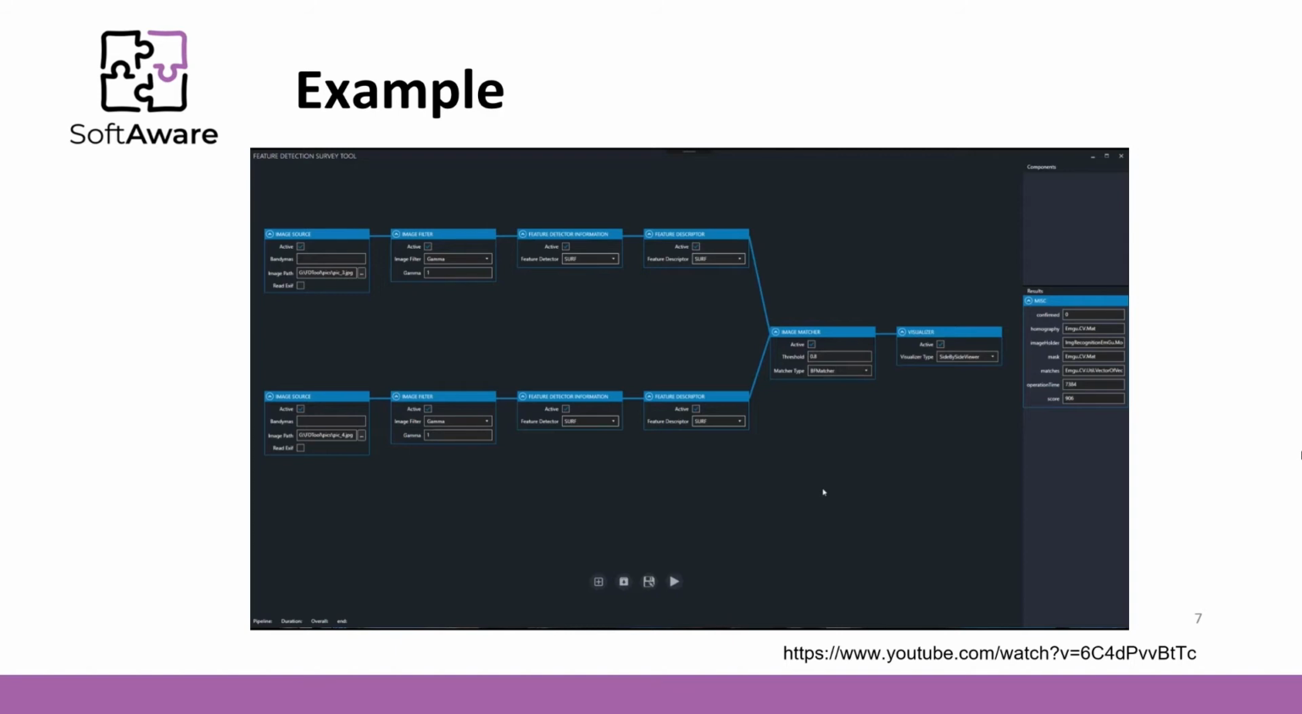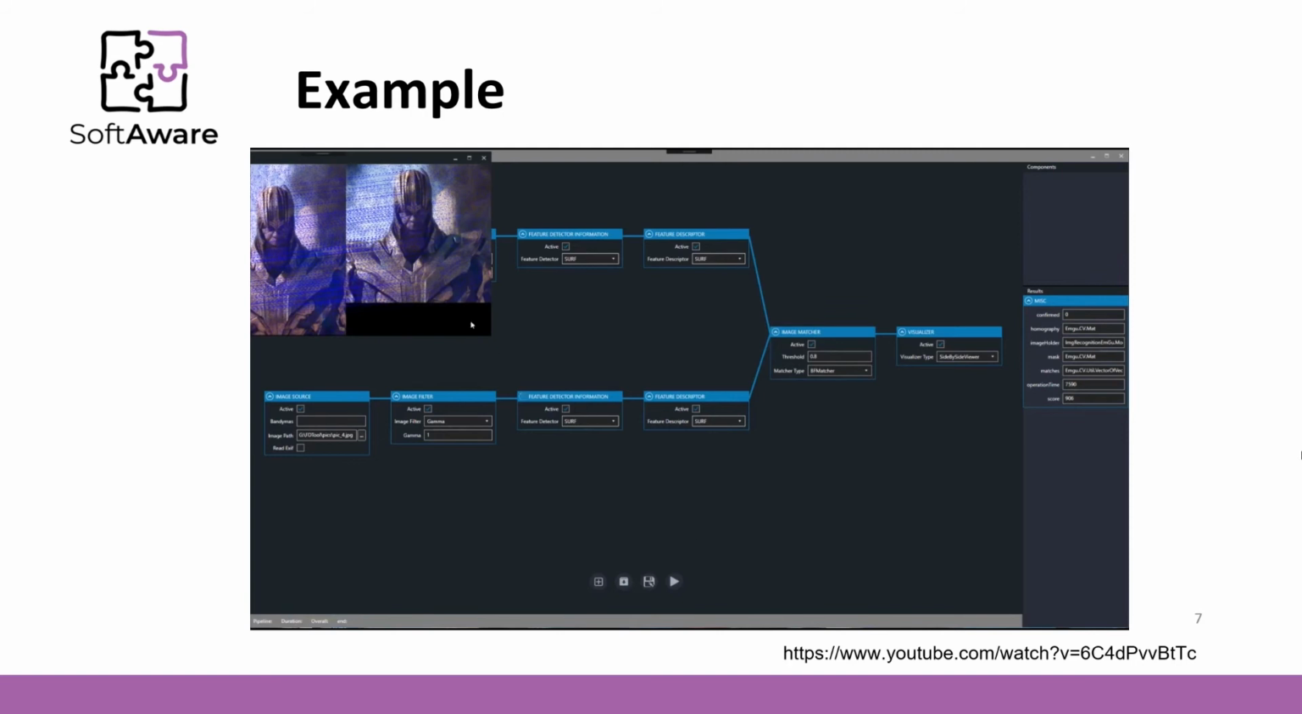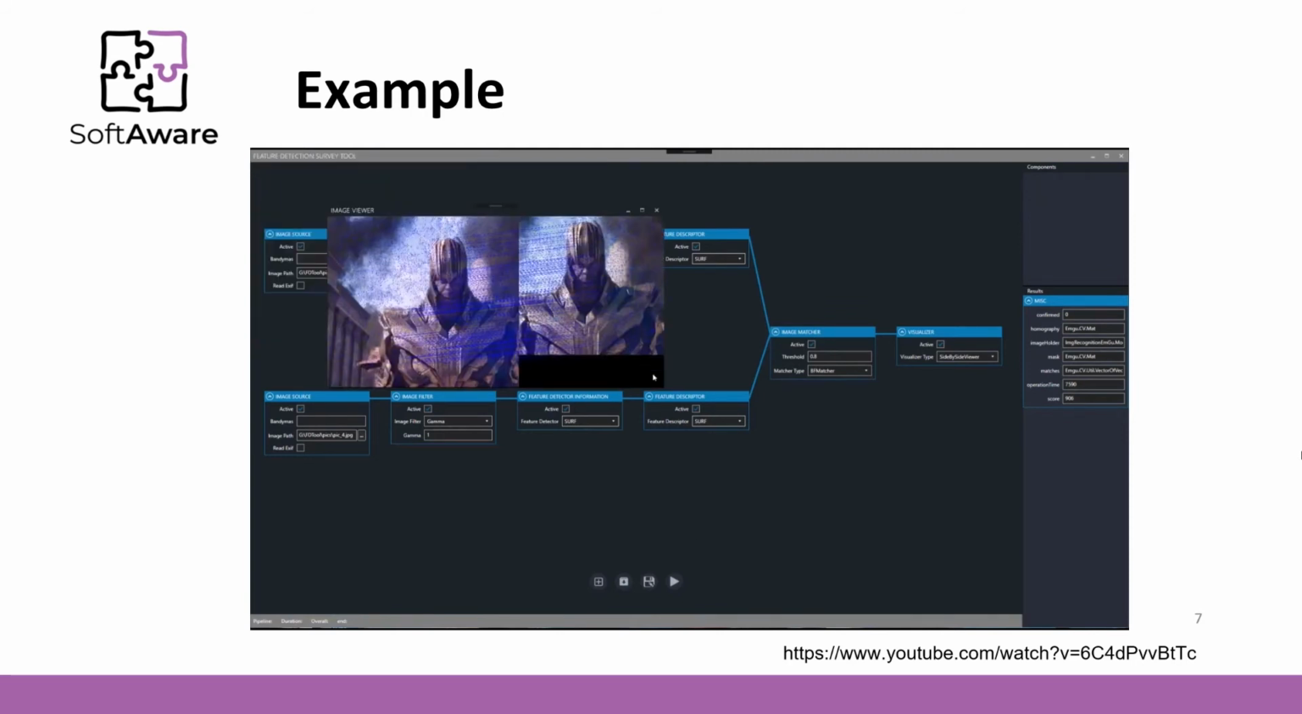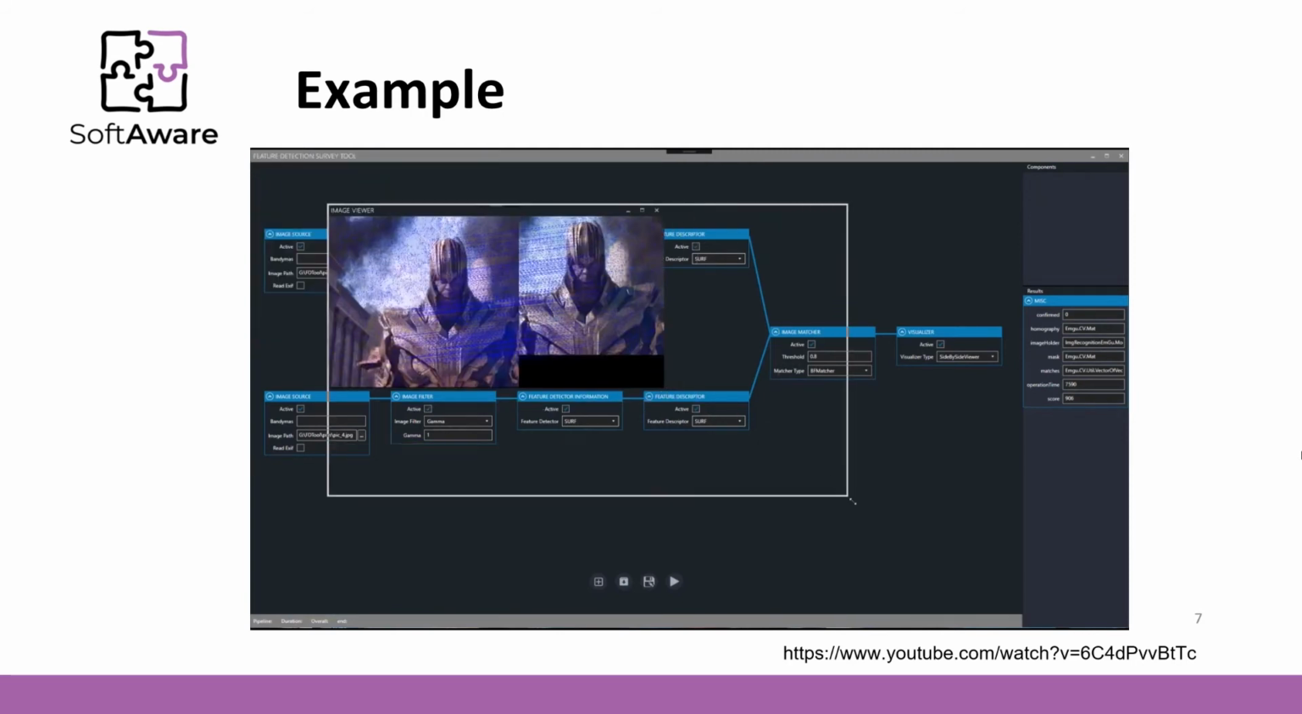Now let's run the pipeline. The boxes blink for some time to show which processing block is being executed. And we have a result. Source and target images presented side by side and the detected feature points.